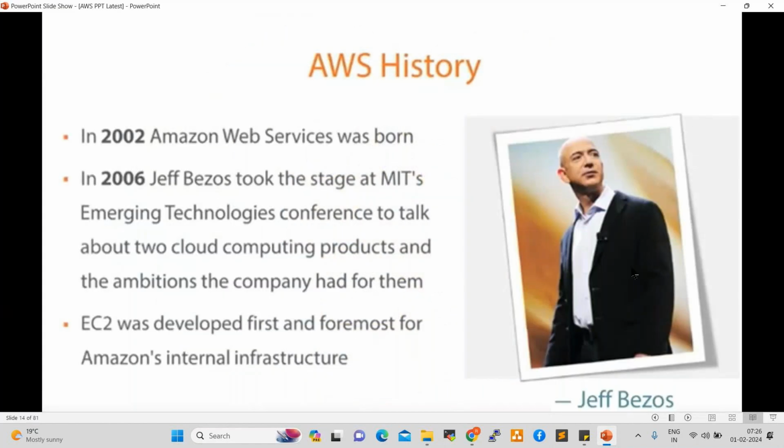So this is Mr. Jeff Bezos, who started AWS. In 2002, Amazon Web Services was born. From 2006 onwards, slowly, they evolved and started giving services to outside. Initially they prepared infrastructure for their own applications and own business. Slowly, they started giving services to all the organizations. Currently AWS is the leader in the market, occupying 33% of the market share. If you search in Google, the world's richest man is in second place.